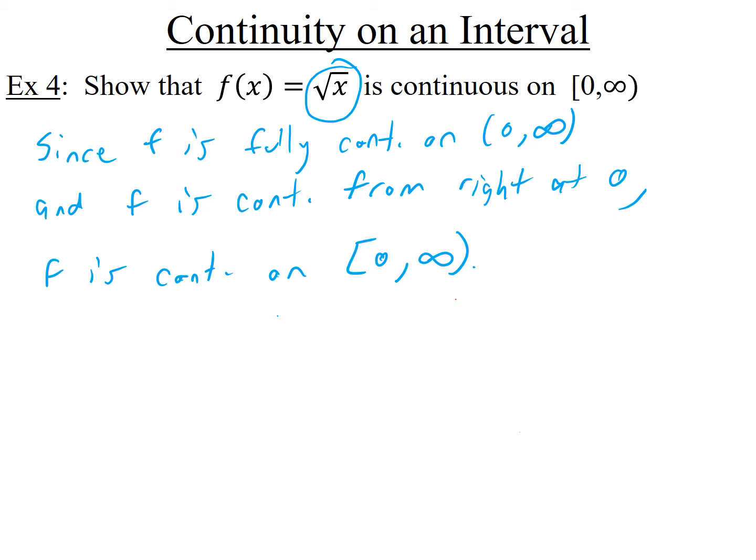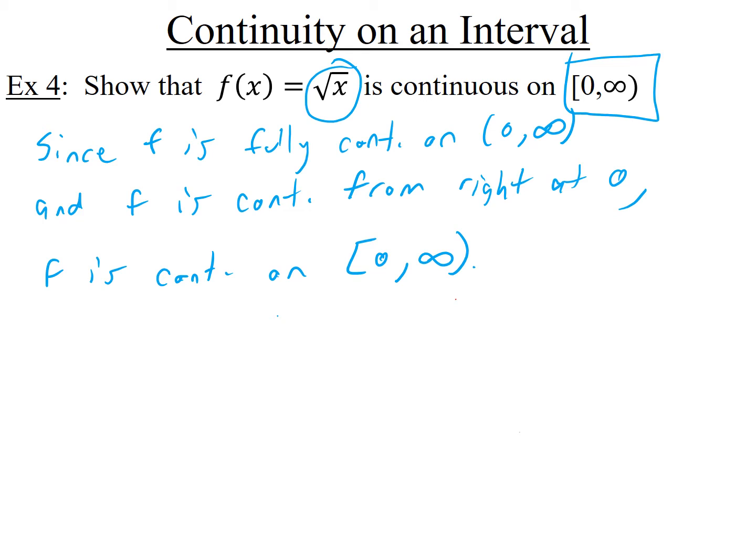And then what about negative numbers? Well, remember there's a 3-step thing you would have to check. The second step says, can you plug the number into the function? And you can't plug any negative numbers into the function. So it can't be continuous at any negative number. It's not continuous at 0 from the left. So this is exactly all the places where it's continuous.